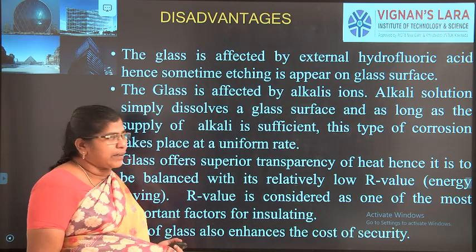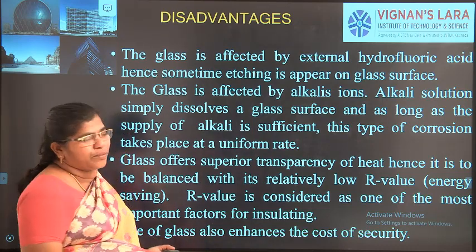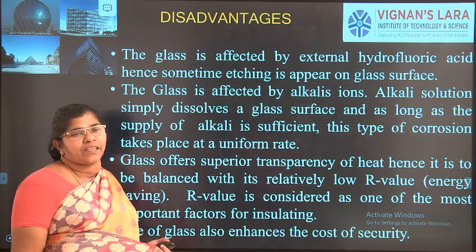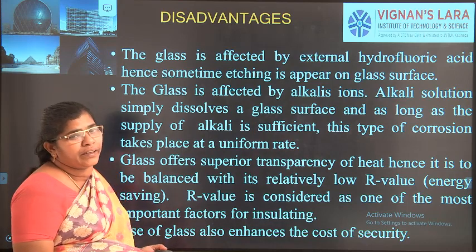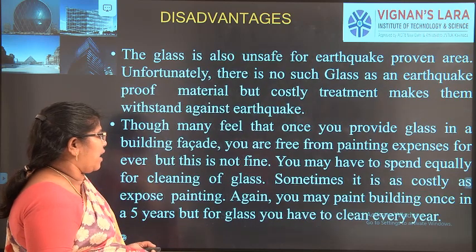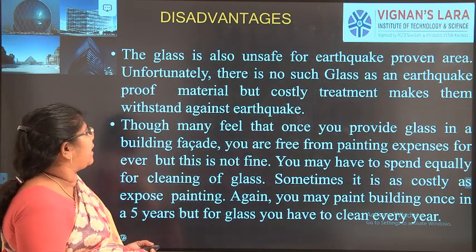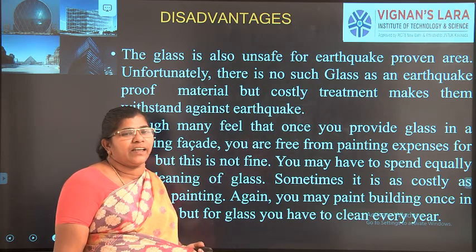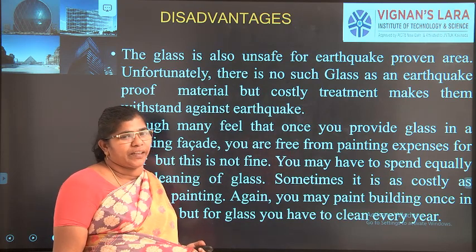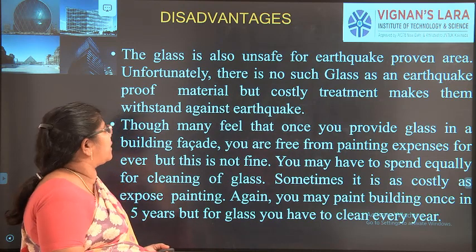glass can be reduced. And if it is transparent, it allows heat to flow into it, and the R value will be very high. It is also not proven to be very safe against earthquakes and other natural agencies, right?